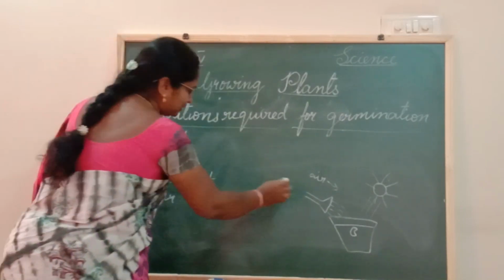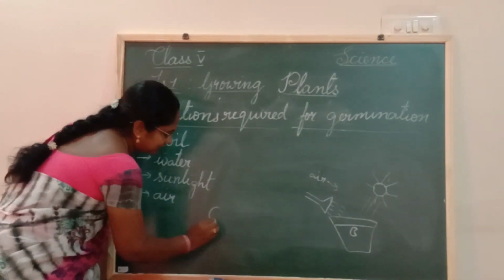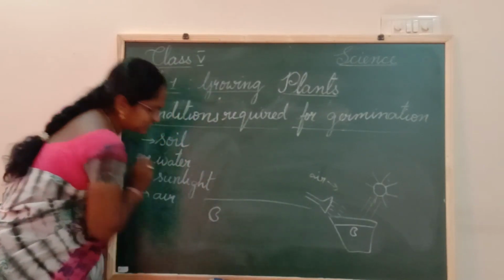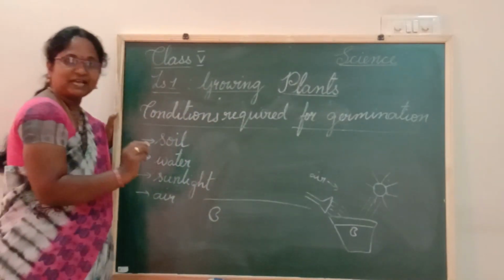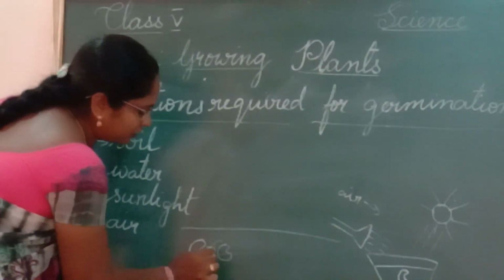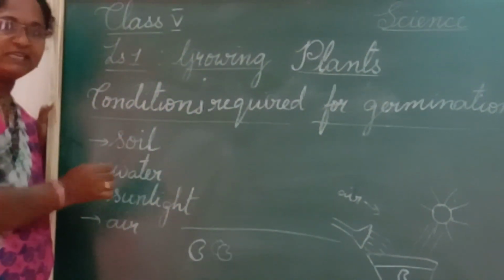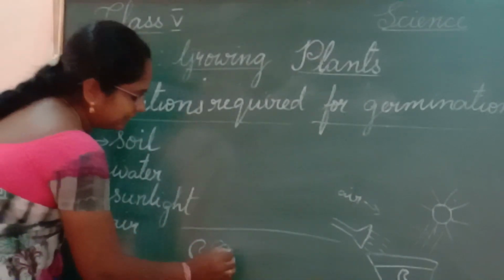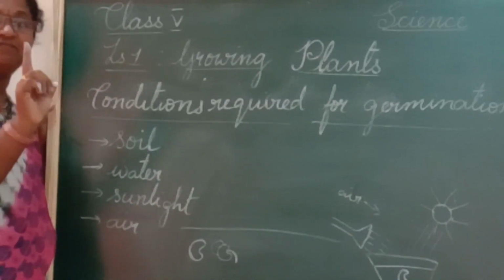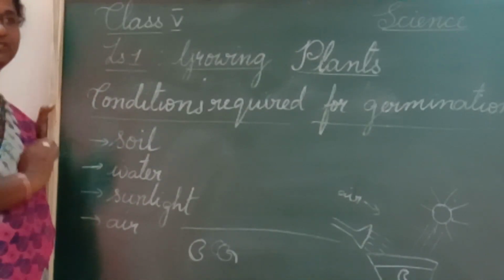First, what will it do? Now we will see the stages here. This is the soil. Now we have sown one seed. What is happening, children? First, the seed coat will come out. The seed coat will be removed, and then a small root system will come. Every time, the root comes out first.